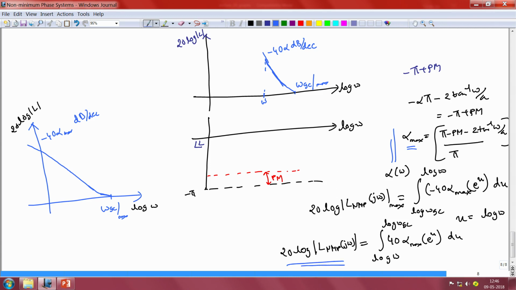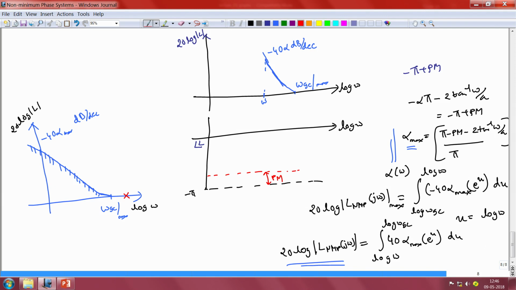values of frequency omega. Now, what this indicates to us is that this is the best achievable loop gain at any particular frequency in order for the non-minimum phase system to have a net phase lag of at most minus pi plus Pm radians over the entire frequency range from 0 to omega gc max. And what this also implies is that if we have a disturbance at a frequency greater than omega gc max, our non-minimum phase system cannot reject this disturbance. So, this is an important fact.